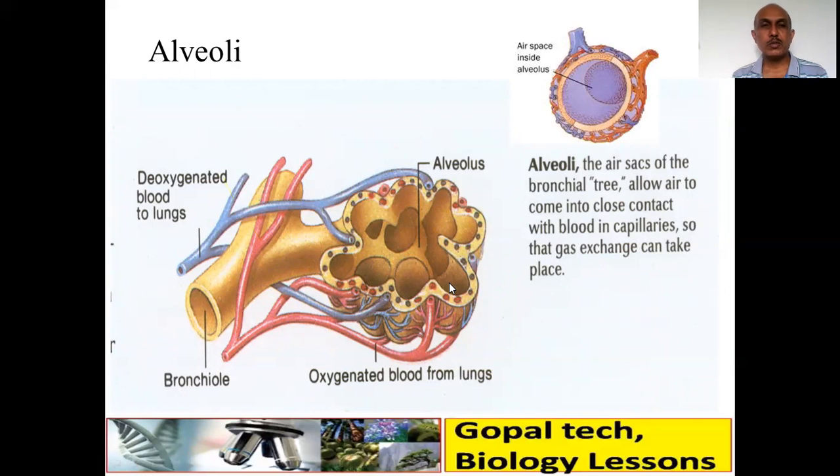So the air sacs of the bronchi allow air to come into close contact with the blood capillaries, so that gas exchange can easily take place. You can see here in red they bring oxygenated blood, and here in blue they carry deoxygenated blood. So when the blood comes here, the exchange takes place in the alveoli.